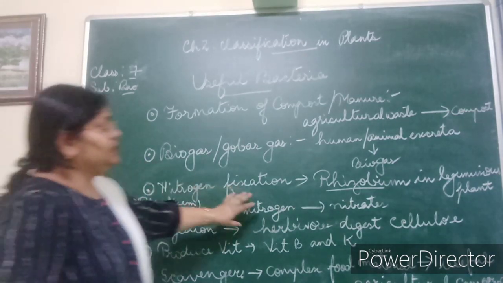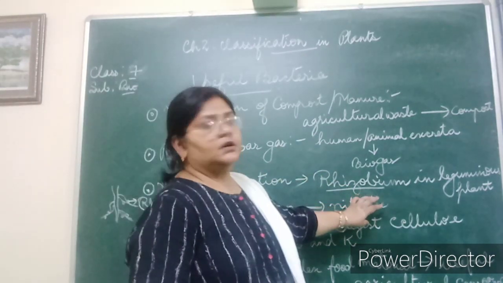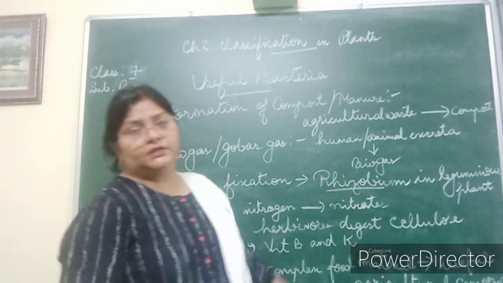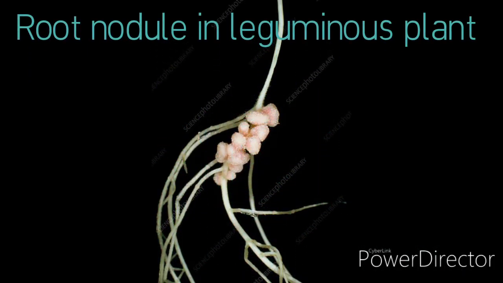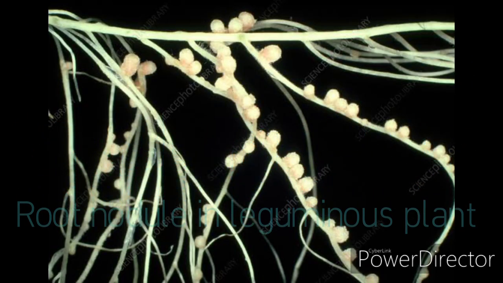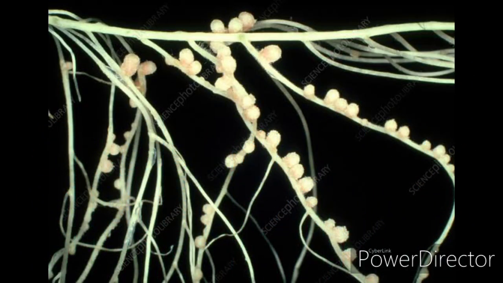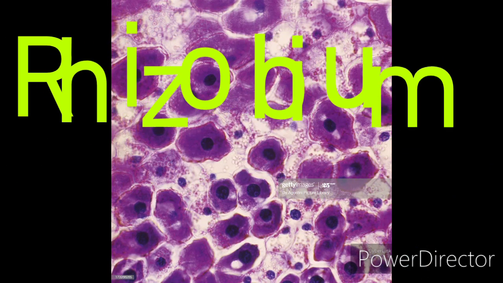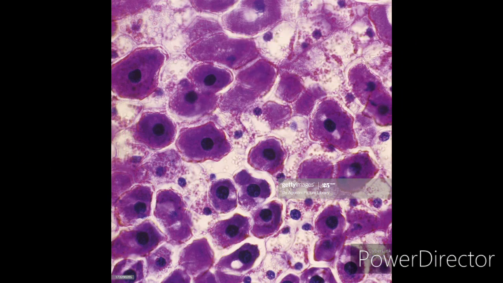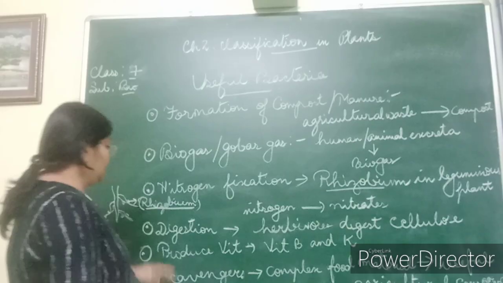The nitrogen is being converted into nitrates so that the plant can use the nitrates.